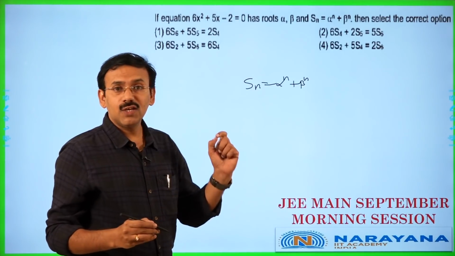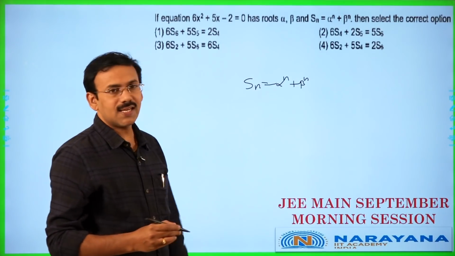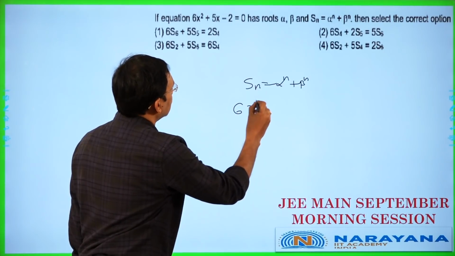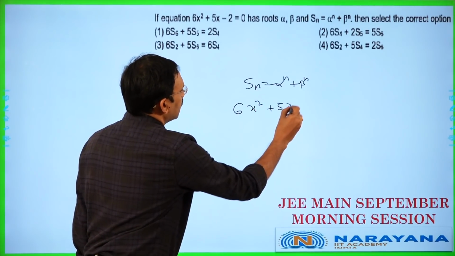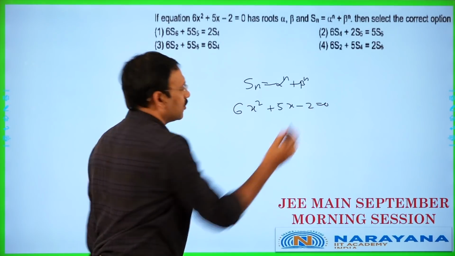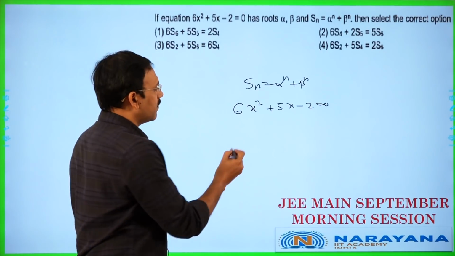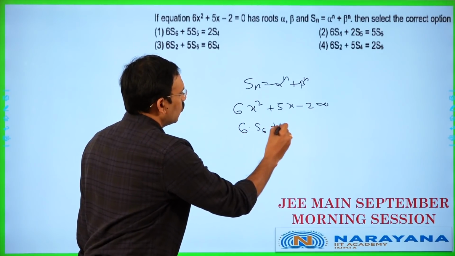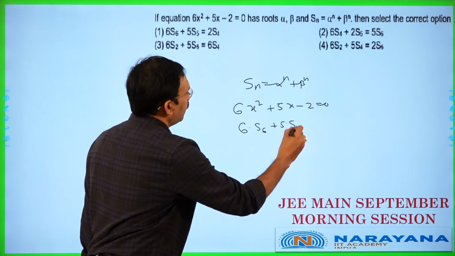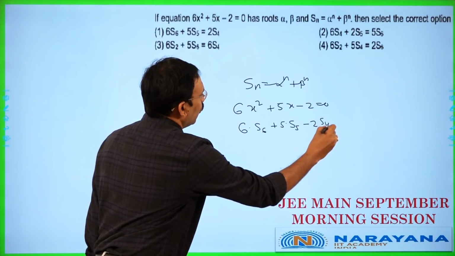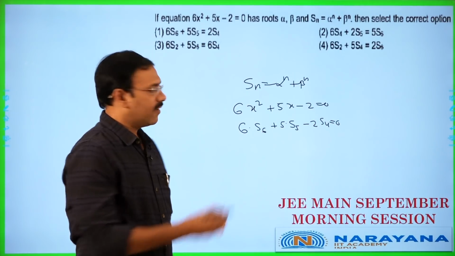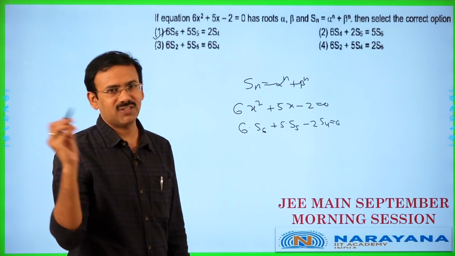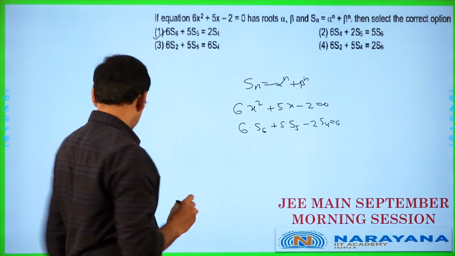By Newton's method, when Sn is given and the equation is 6x square plus 5x minus 2 is equal to 0, you can write 6S6 plus 5S5 minus 2S4 is equal to 0, which is nothing but option 1. A direct question, that's all. Next, then.